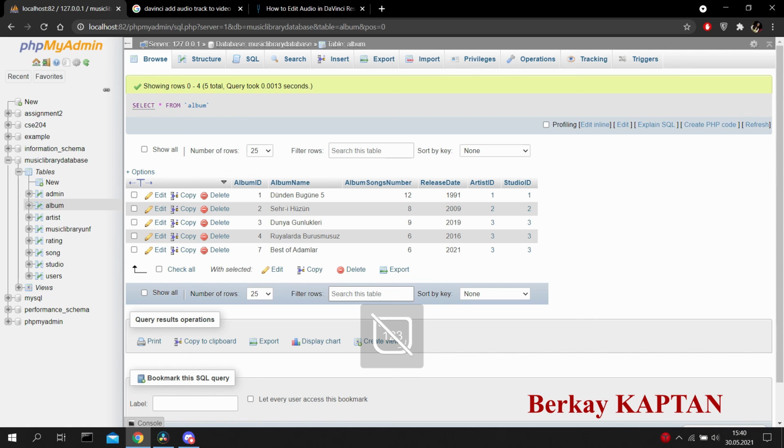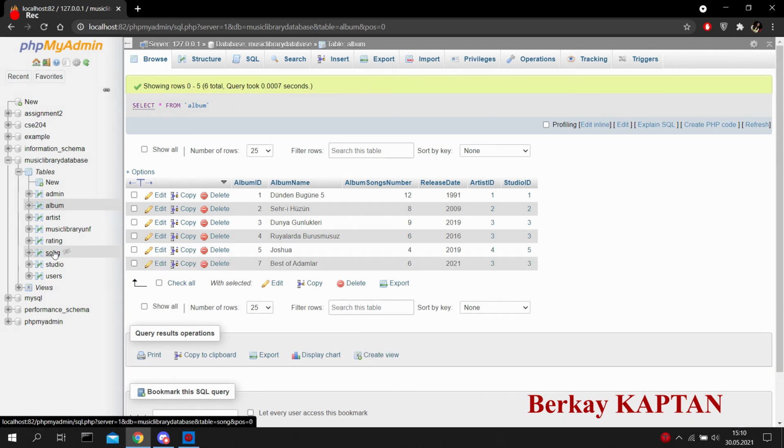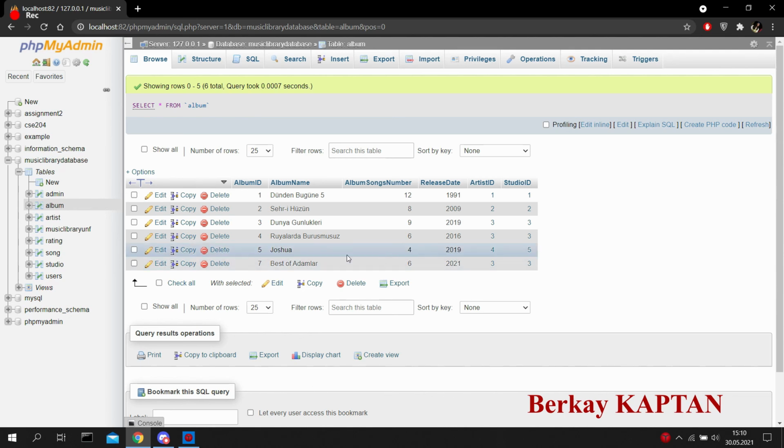I want to show the last request with examples. The last request was removing an album and all songs on it. In order to do that, we need to consider two things. First, we need to remove an album, then we need to remove all songs associated with the removed album from the songs table. This means deleting a row from the parent table and deleting matching rows in the child table, which is done by the cascade reserved word. And we did this part with the following query.